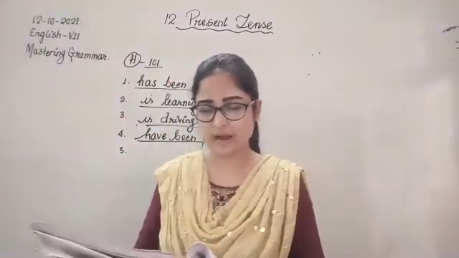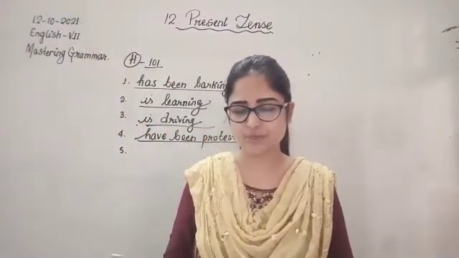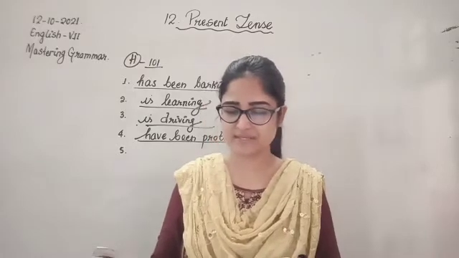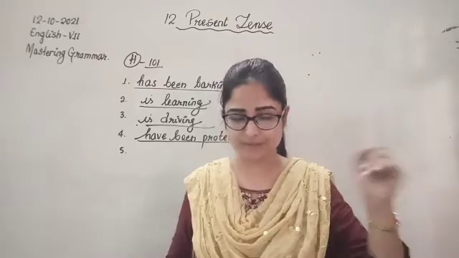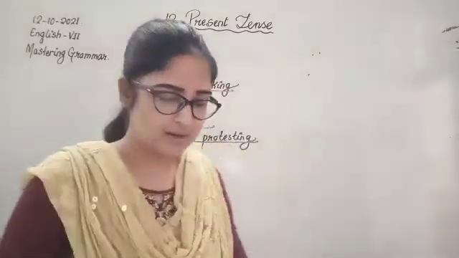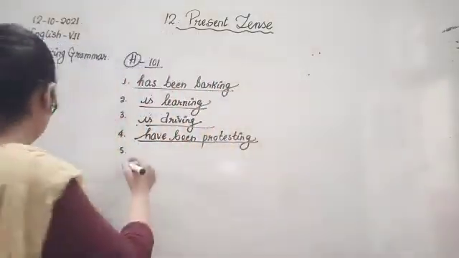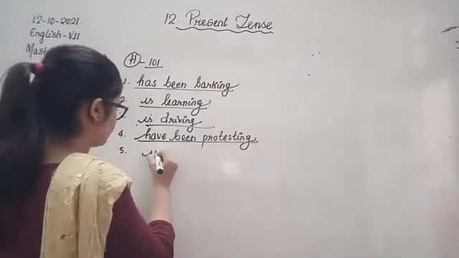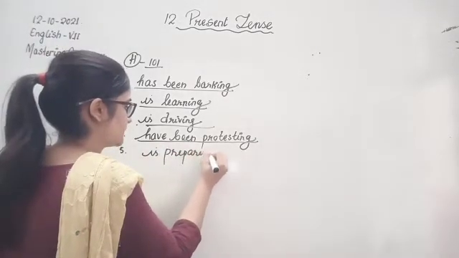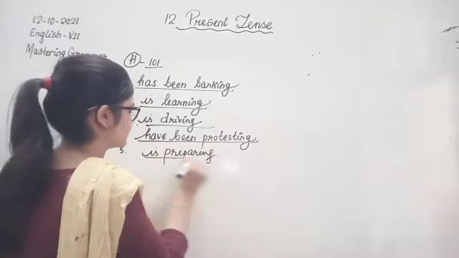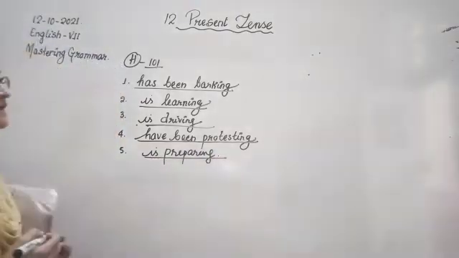Yes? Now, he dash to participate in the cycling race next month. Next month, okay? So this will be happening. So he is preparing. It's telling us about the future time, then also we can use the present continuous tense.